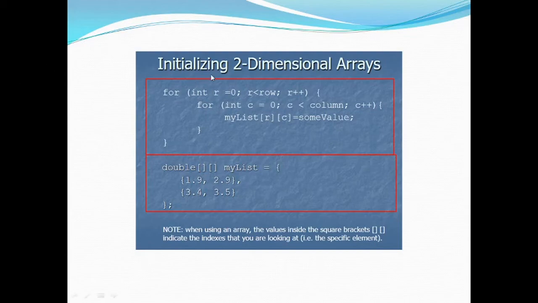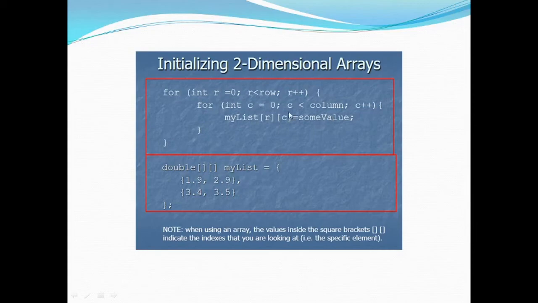Now for int r is equal to, first of all, we are making a two-dimensional array, so the first loop, or the outer loop, will traverse through the rows. The outer loop will be for the rows, and the inner for loop will be for the columns. So for int r is equal to 0, r is less than row. This is the number of rows. Suppose we keep the number of rows as 5, then r is less than 5, r plus plus. Then inside the outer for loop we'll have another for loop which will traverse from c is equal to 0 to c is less than column, then c plus plus, and then what will be stored is myList[r][c] is equal to some value.